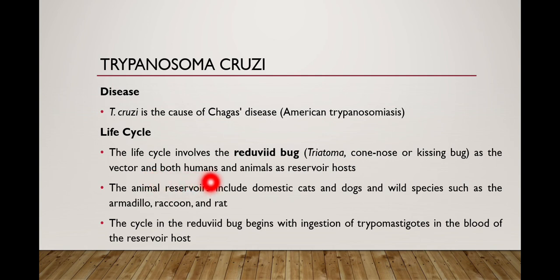And humans and other animals act as a reservoir host for Trypanosoma cruzi. In short, we can say that Trypanosoma cruzi completes its life cycle in two hosts. One is reduviid bugs and the other is human or any other animal reservoir host. The animal reservoir hosts include domestic cats and dogs and also wild species such as armadillo, raccoon and rat.